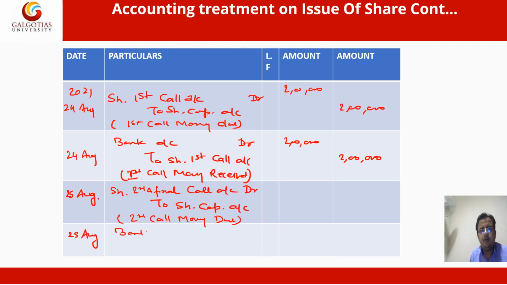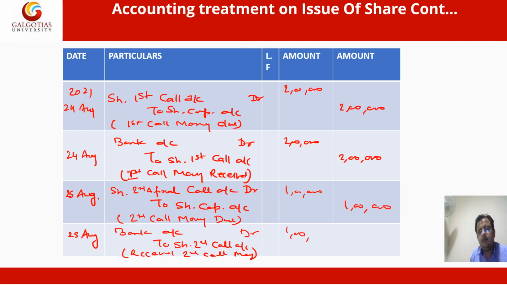Now bank account debit to share second call account, second call money received, suppose 1 lakh, 1 lakh. So that is the journal entry regarding the issue of shares.